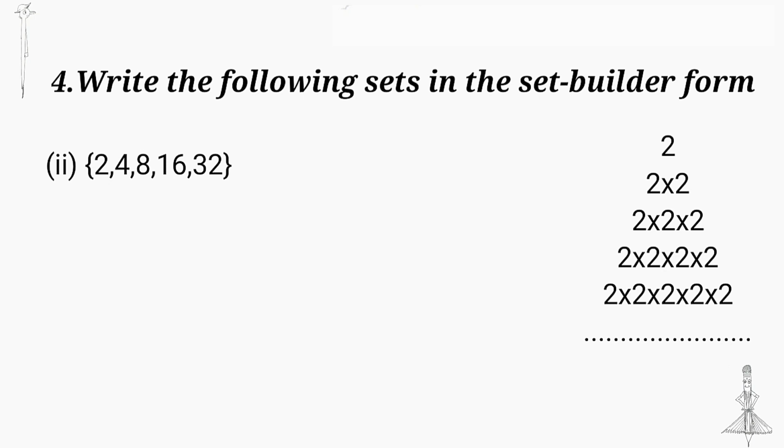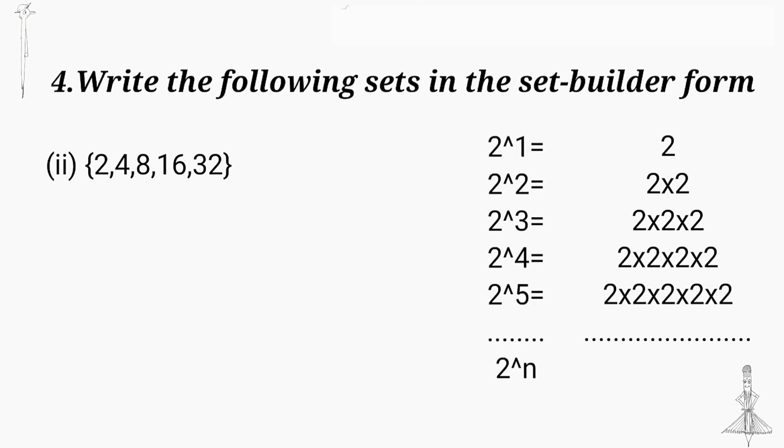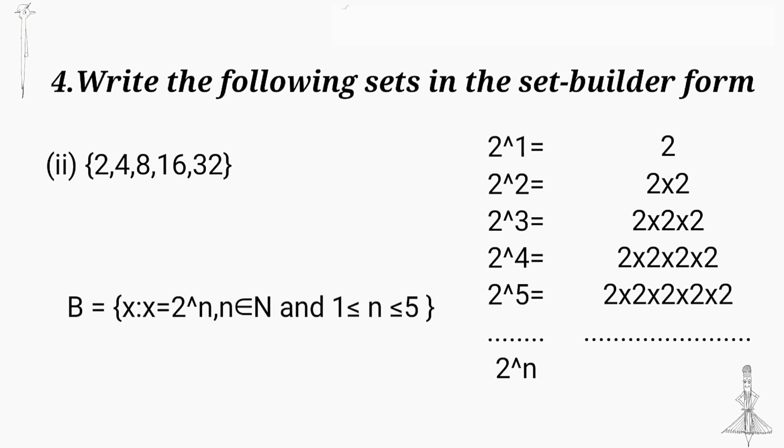Next question, 2, 4, 8, 16, 32. First number 2, second number 2 into 2, that is 2 square. Third number 2 into 2 into 2, 2 cube. Fourth number 2 raised to 4. Fifth number 2 raised to 5. Then the nth number becomes 2 raised to n. We can write the set B is equal to {x such that x is equal to 2 raised to n, n is a natural number lying in between 1 and 5}. That is 1 less than or equal to n less than or equal to 5 and n in N. Similarly, in the next question, 5, 25, 125, 625. That is 5, 5 square, 5 cube, 5 raised to 4.